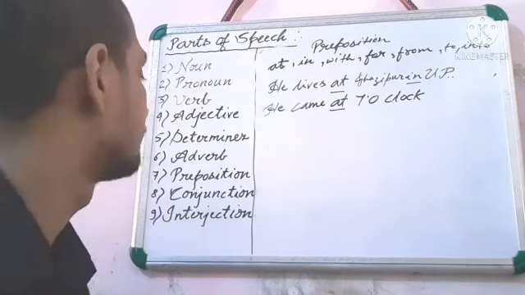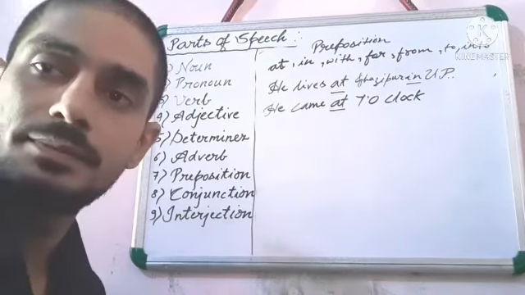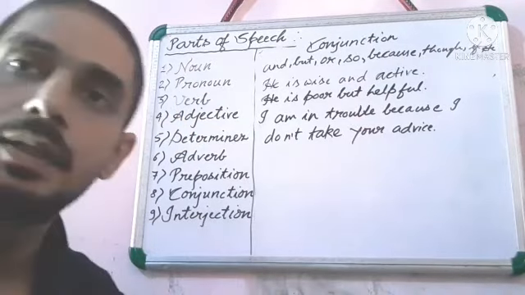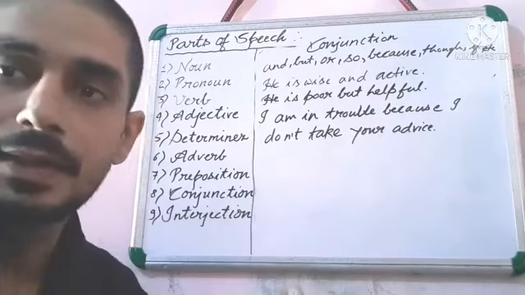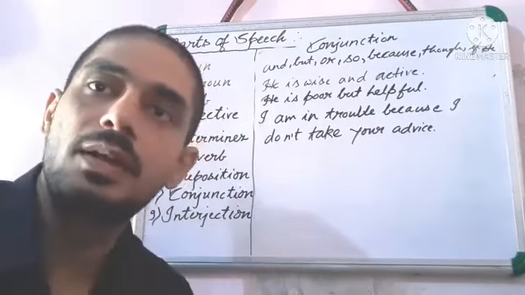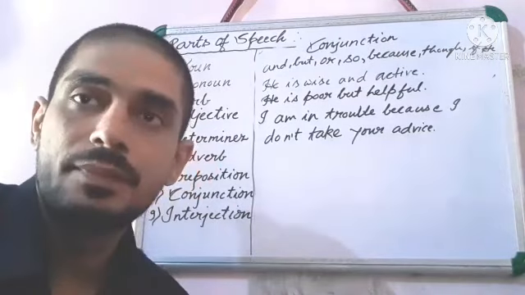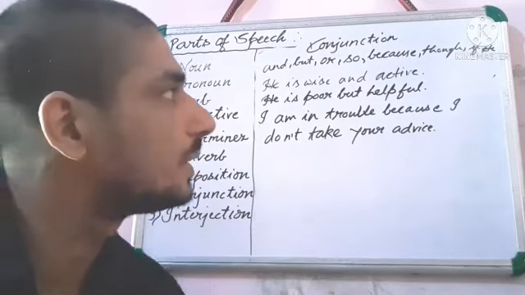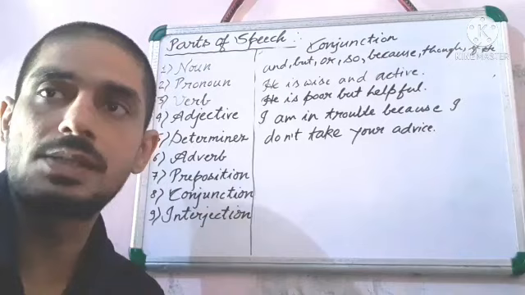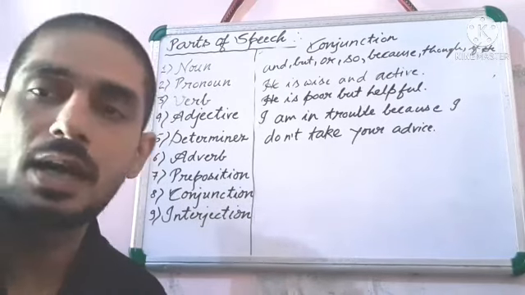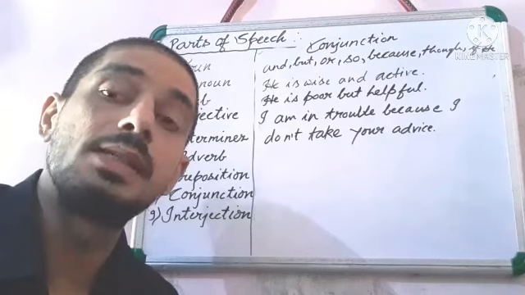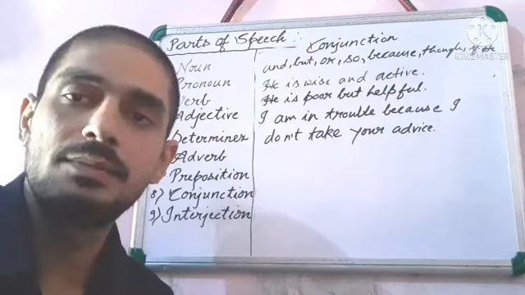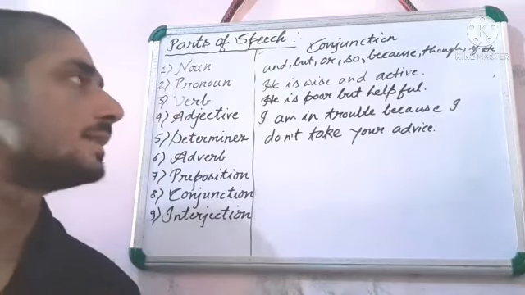Next we will discuss here about conjunction. Dear student, now we will know about conjunction. What do you mean by conjunction? Conjunction is a joining word, understand, like and, but, or, so, because, though, if, etc. It joins words or groups of words. So conjunction is a joining word. It will be used for joining words or groups of words, phrases. Understand? So here we will see the examples.